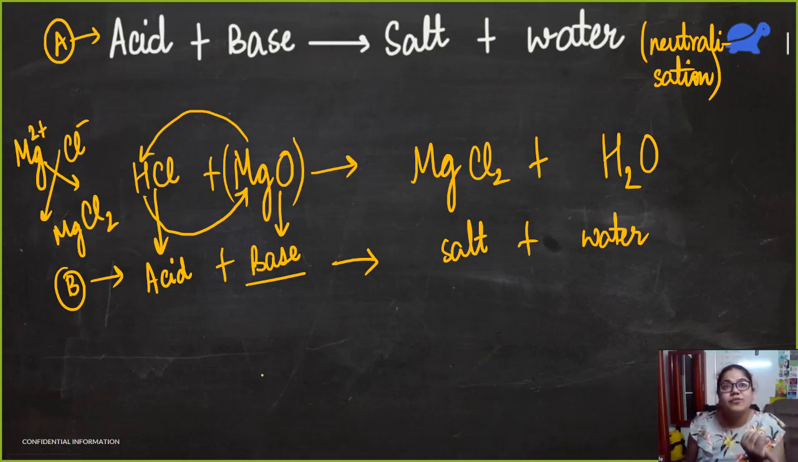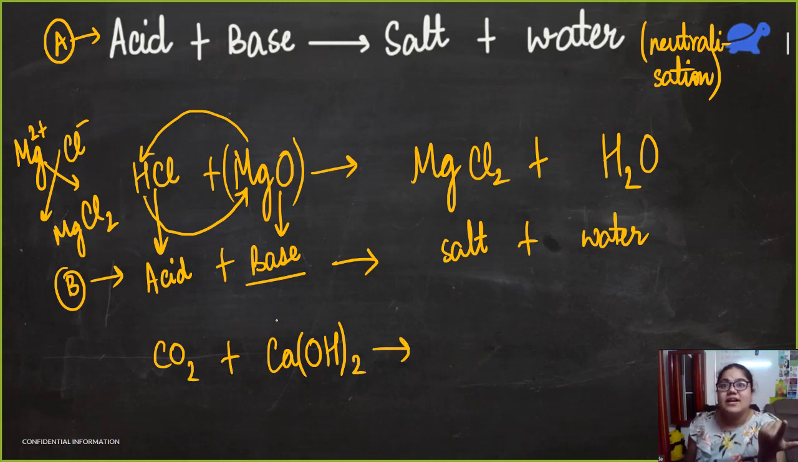Same thing we can do for the case of a non-metallic oxide also. Suppose we take carbon dioxide. Carbon is a non-metal. So this is a non-metallic oxide. So carbon dioxide, let us react it with a base. Say lime water. What is lime water? It was calcium hydroxide. Do you remember? This was a test for carbon dioxide where lime water is going to turn milky. So what do we get here when this reaction takes place?